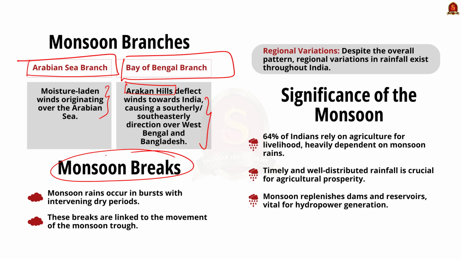Talking about the significance, see, about 64% of the people in India depend on agriculture for their livelihood, and agriculture itself is based on the monsoon. See, the agricultural prosperity of India depends very much on timely and adequately distributed rainfall. If it fails, agriculture is adversely affected, particularly in those regions where means of irrigation are not developed. Monsoon rains also help recharge dams and reservoirs, which are further used for the generation of hydroelectric power.